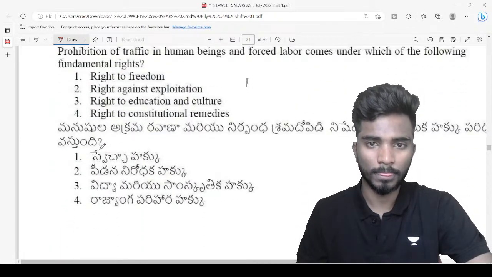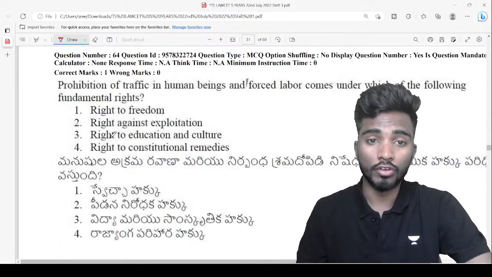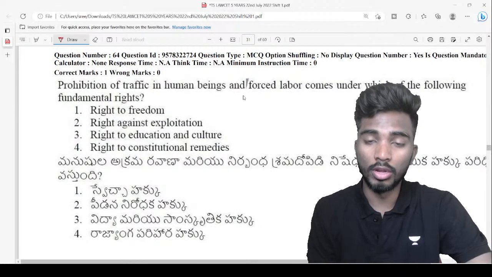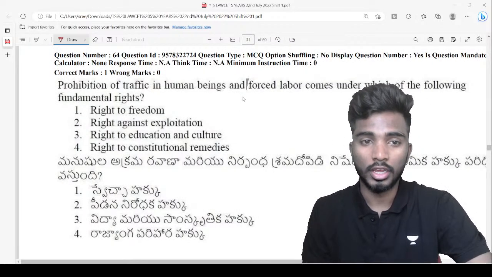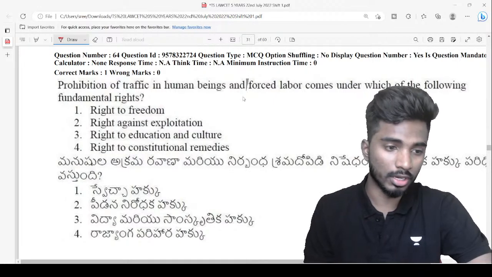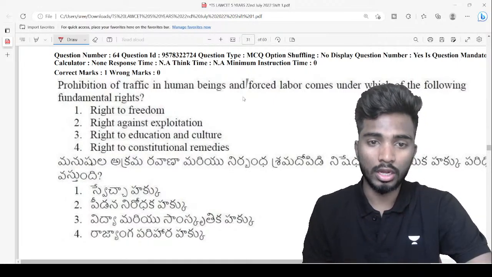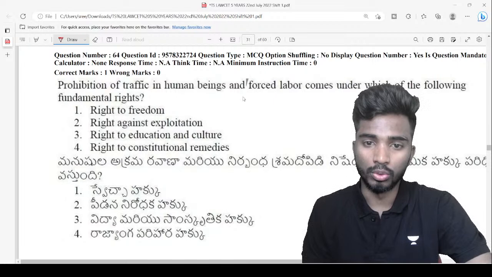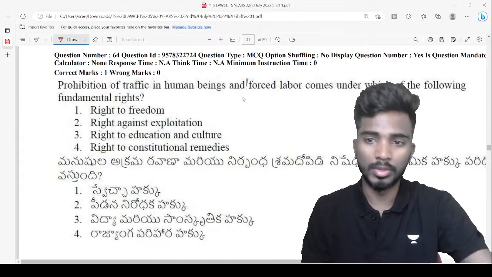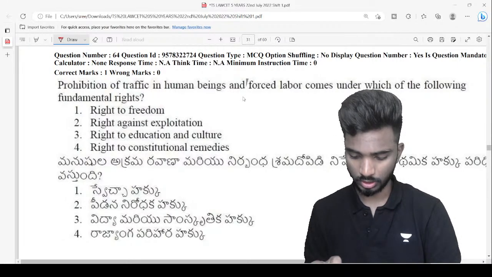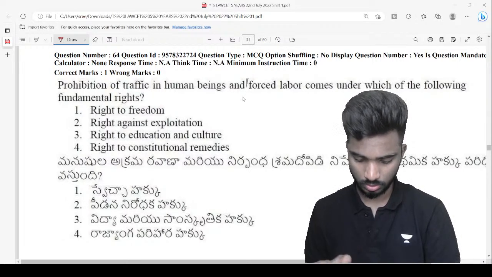Next. Prohibition of traffic in human beings and forced labor comes under which of the following fundamental rights? Just a second guys, something important is there.